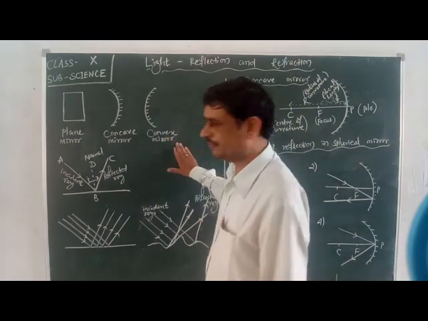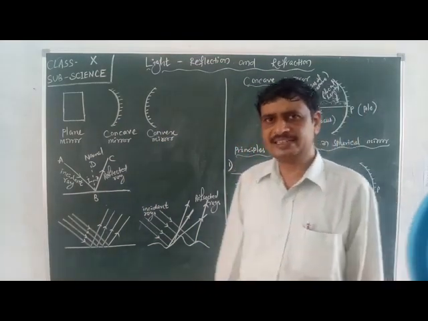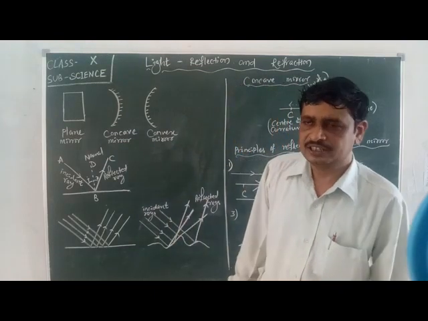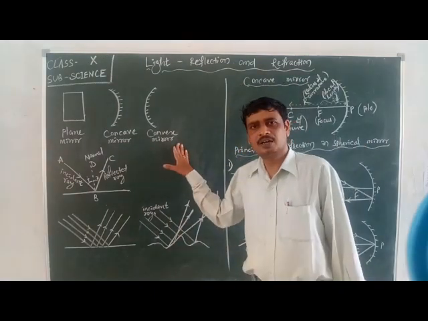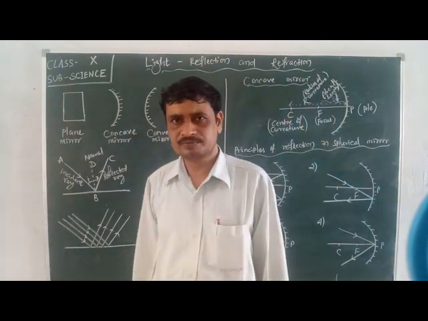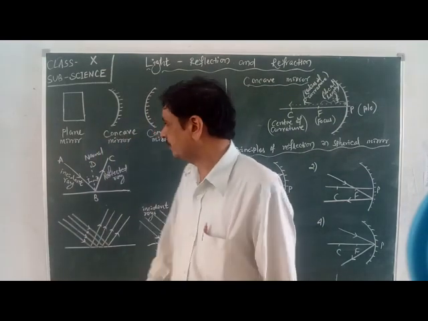Next, come to convex mirror. In case of convex mirror, we always get a virtual and erect image, and the size of image is always less than the size of object. Okay, we will discuss this convex mirror again later.